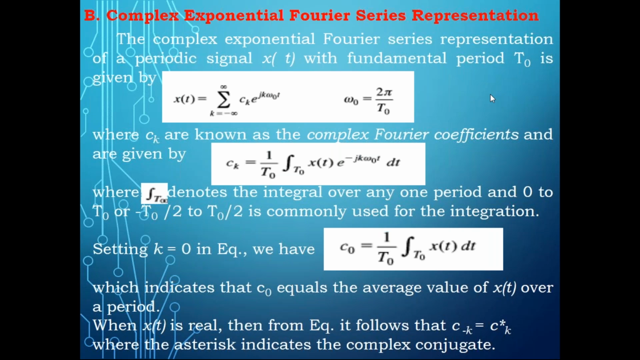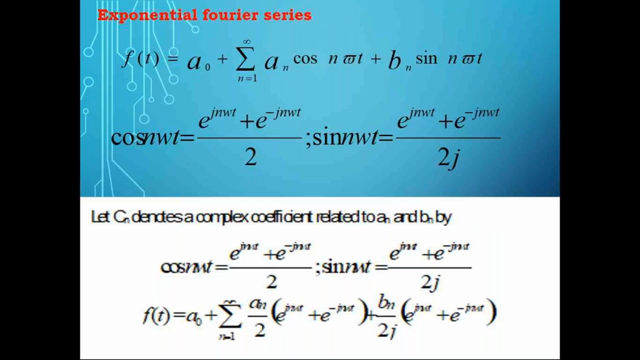Now observe it. We already discussed the trigonometric Fourier series in the last class, with some mathematical function f of t like this: a naught plus sigma n equal to 1 to infinity, a n cos n omega naught t plus b n sin n omega naught t. This equation is the trigonometric Fourier series. Please try to understand this.